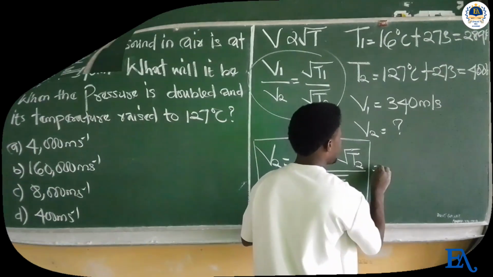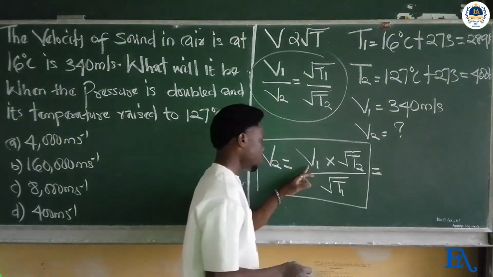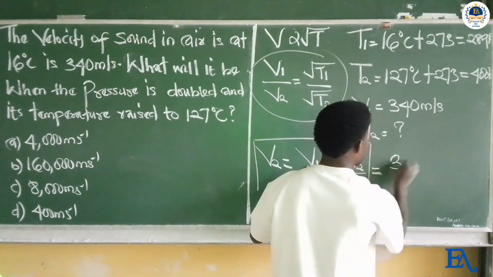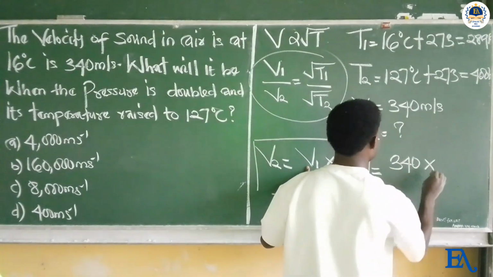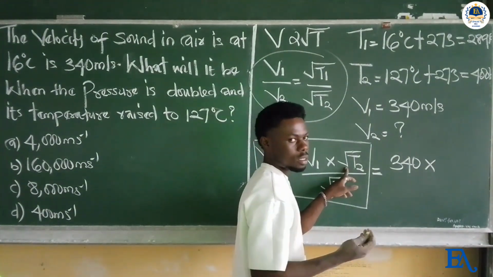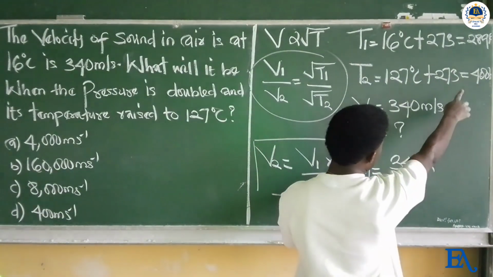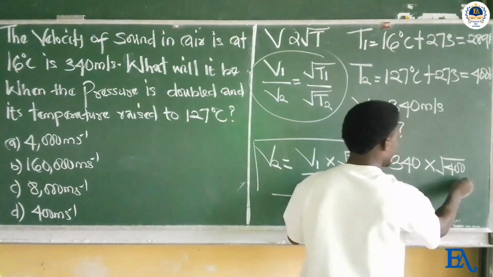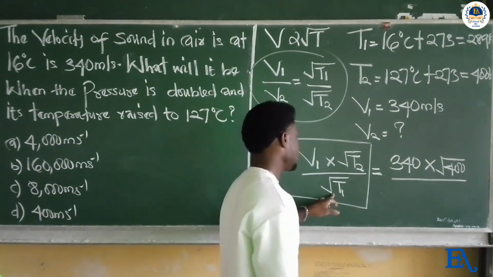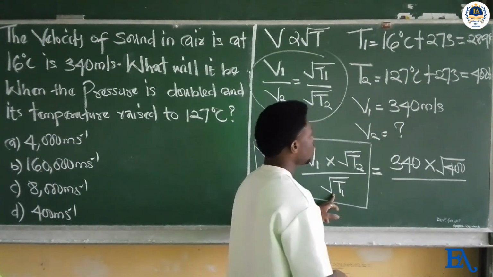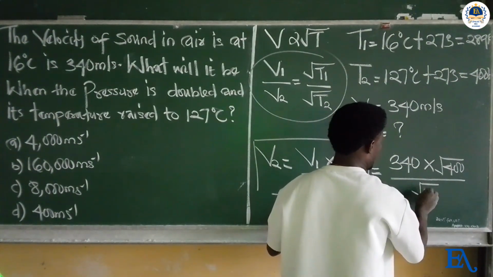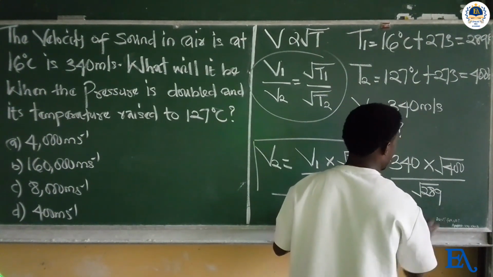V2 is equal to 340 times square root of 400, all divided by square root of 289.